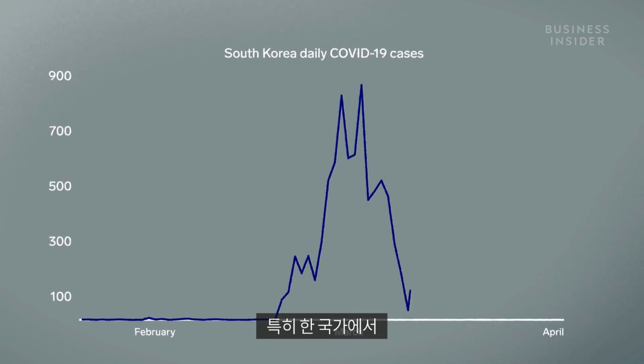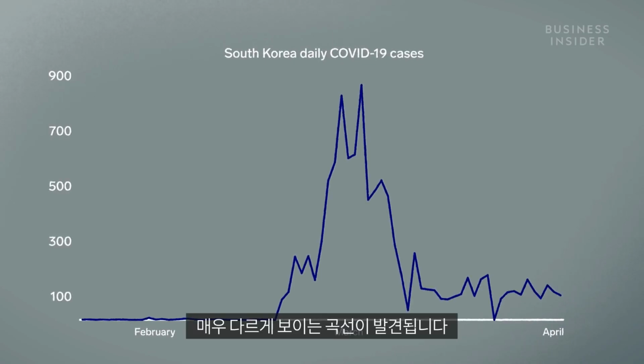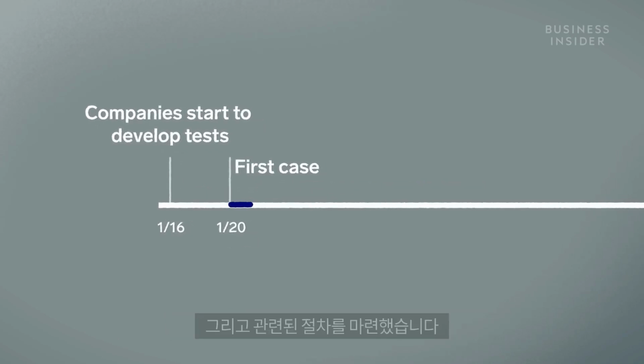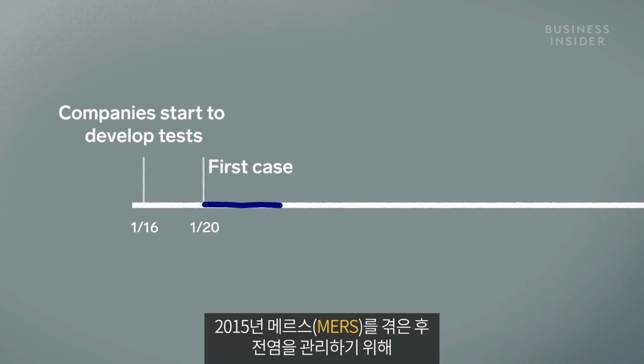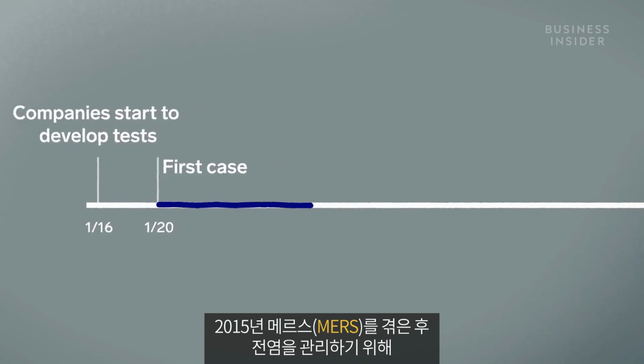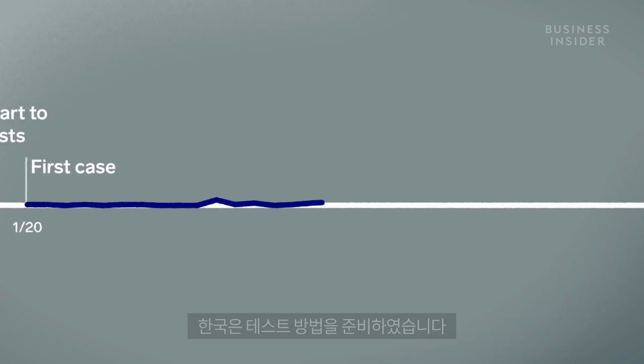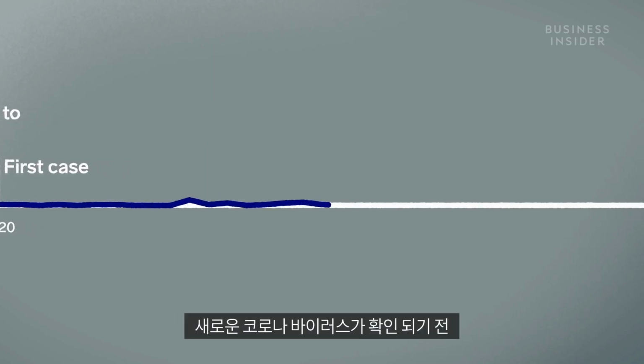One country in particular has a curve that looks different than most. South Korea started developing COVID-19 tests before its first confirmed case. The country had put procedures in place for managing an outbreak after dealing with MERS in 2015. And it had a testing methodology ready even before the new coronavirus was identified.